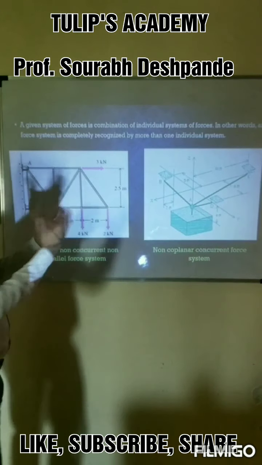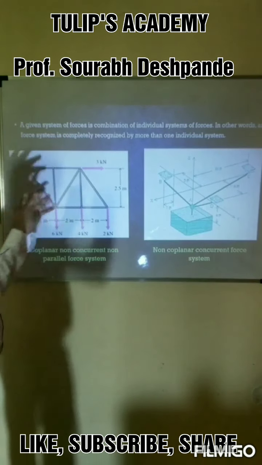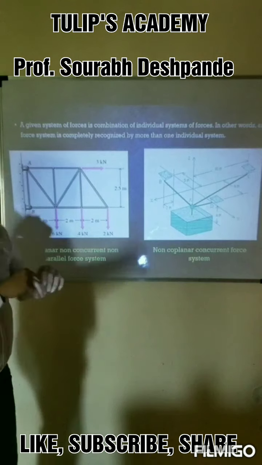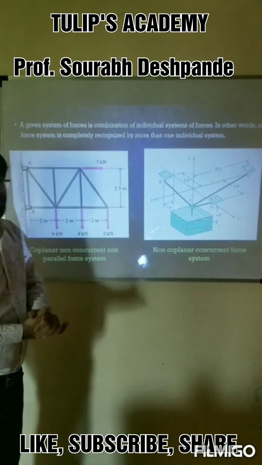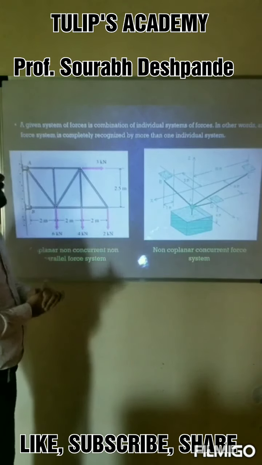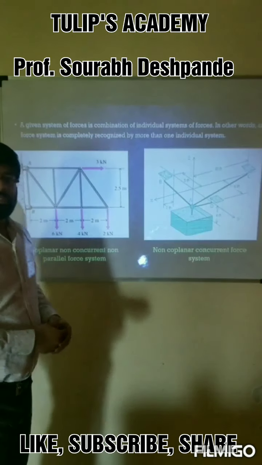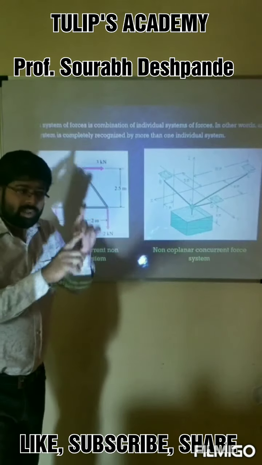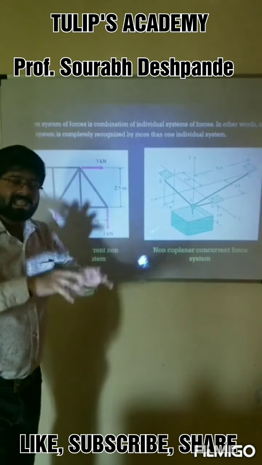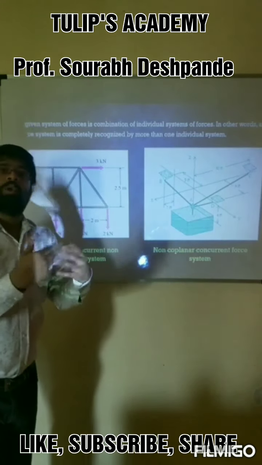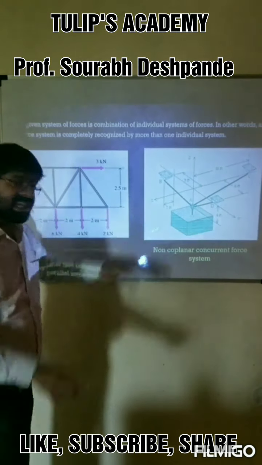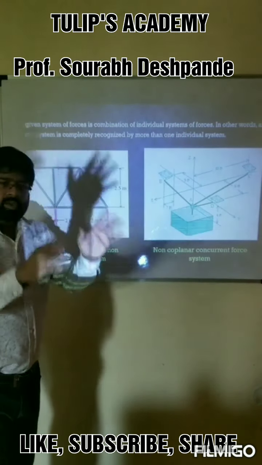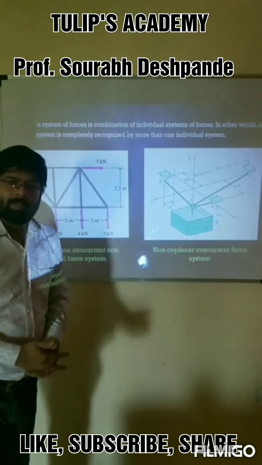Now we will see the combination. What is the statement now? The force system is a combination of individual systems of forces. In other words, any force system is completely recognized by more than one individual system. So if you consider any figure, the figure cannot be recognized by only one name. It can be analyzed, recognized, identified by more than one name. So we will consider the same figures now, and we will see the actual proper complete name of that force system.